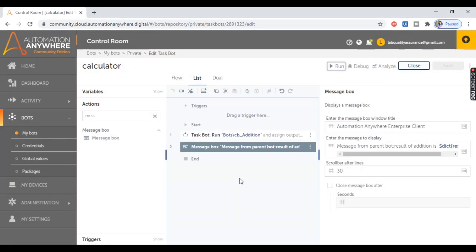Let's close this as well, and in a similar way we can add multiple run actions here according to the requirement. Here in the calculator bot we can run actions for other mathematical operations such as subtract, multiply and divide.